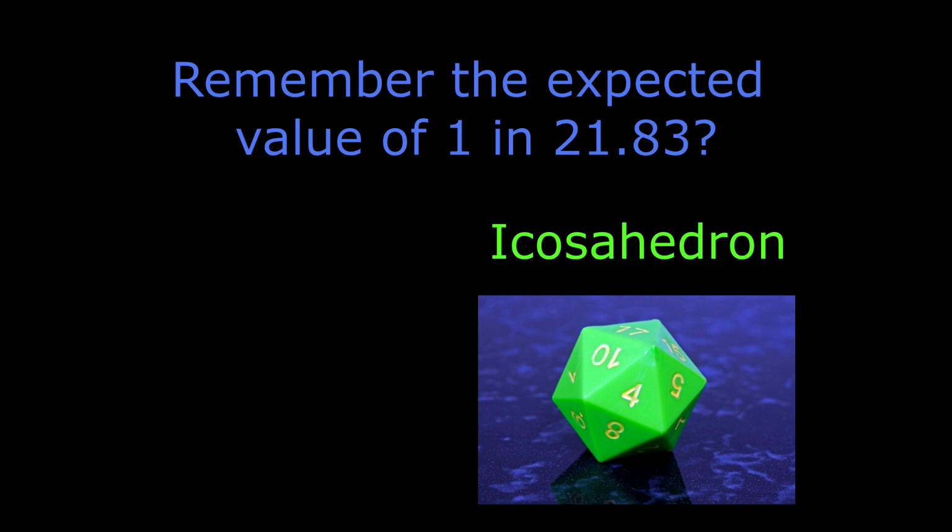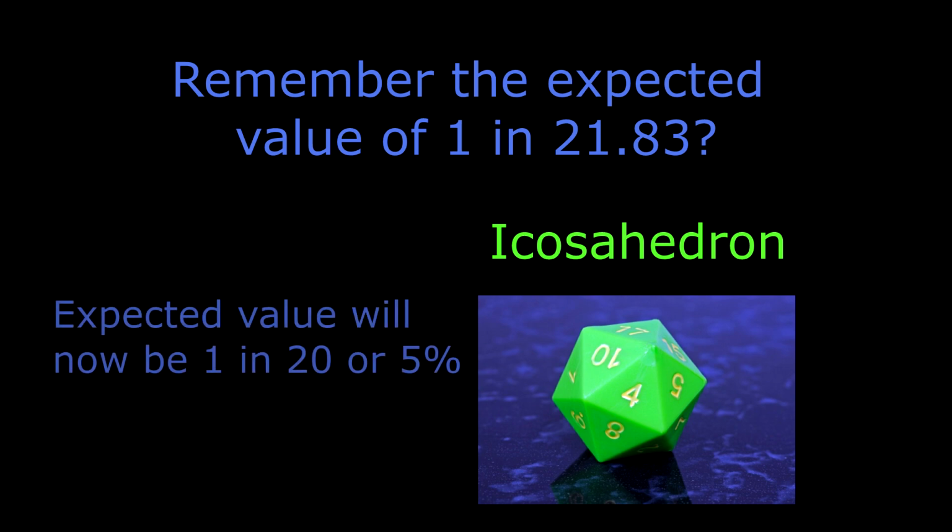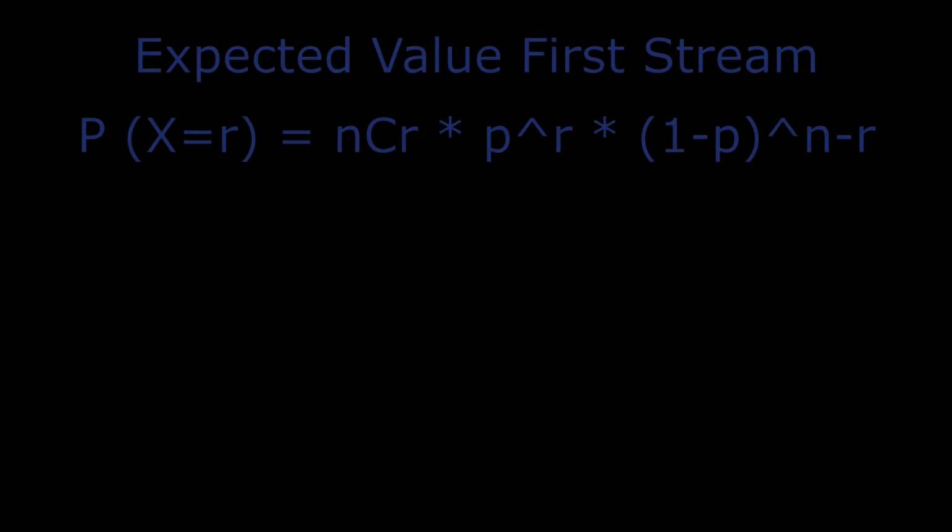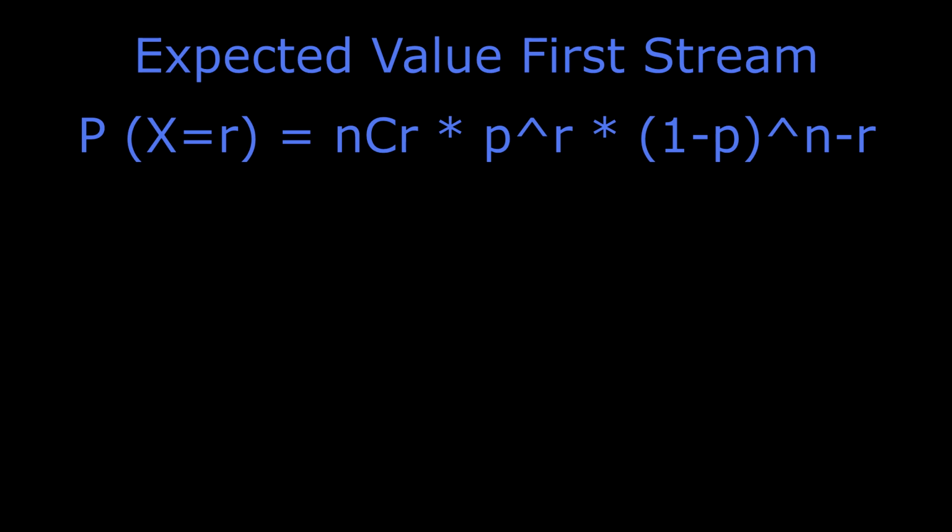I figured it would be easier to imagine the RNG with dice rolls instead of trades. This changes the expected value to 1 in 20 or 5%, which is increased in Dream's favor. So now imagine the expected value to be a flat 5% and we will be using that in our equation. Let's test out our equation on the expected value for the first stream. You may have noticed the equation has changed a little bit as there are now two carets inserted into the equation. Those just represent exponents for the ease of formatting.